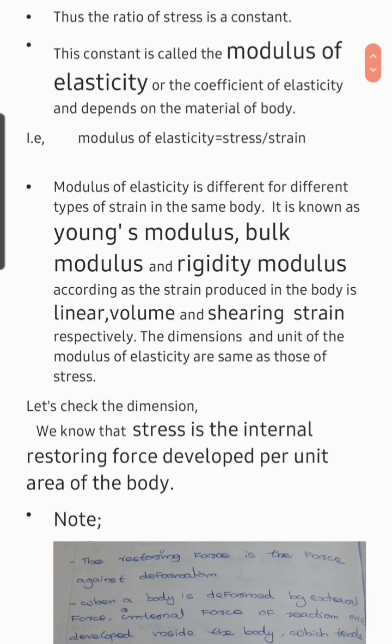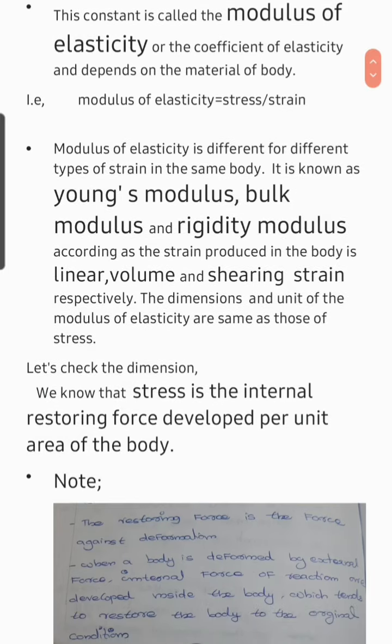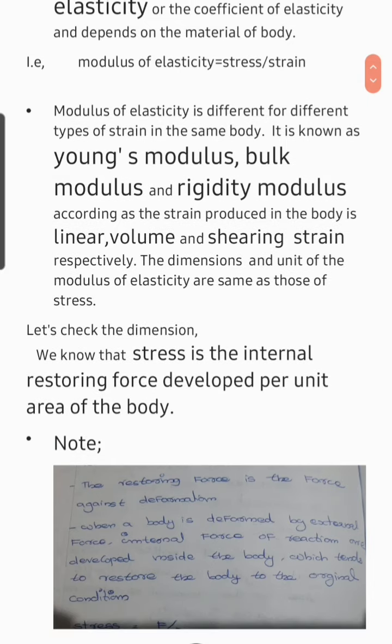By definition, the magnitude of the internal restoring force developed per unit area of the body is called stress. That is, stress is equal to restoring force by area. The SI unit is Newton per meter square and the dimension is M L raised to minus 1 T raised to minus 2.